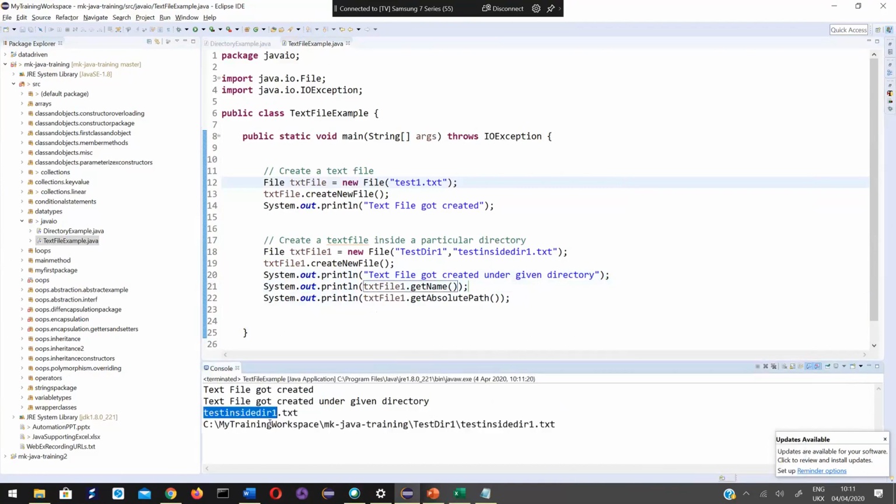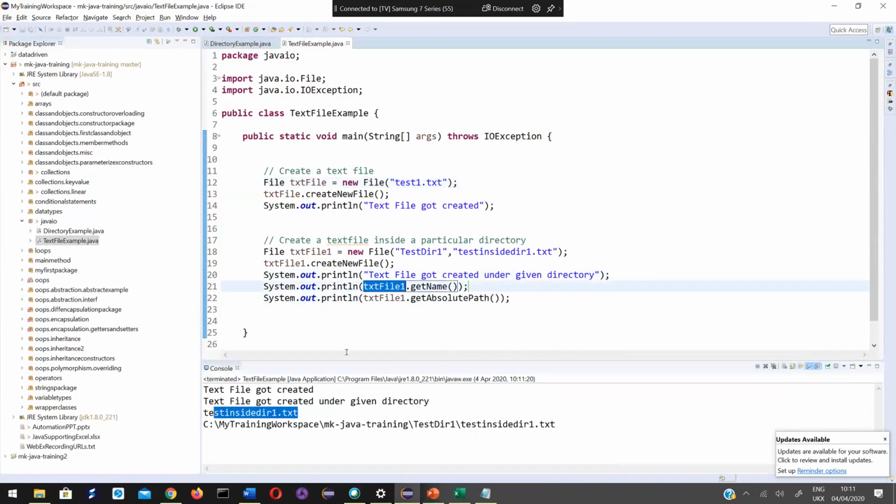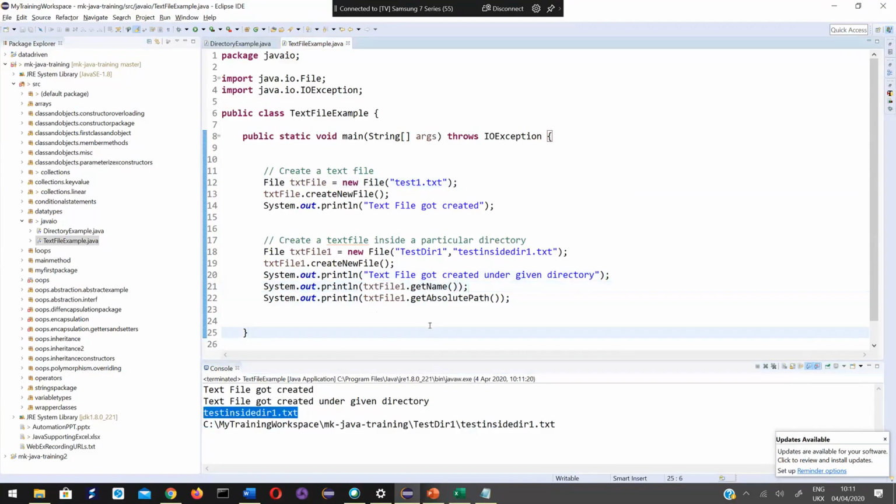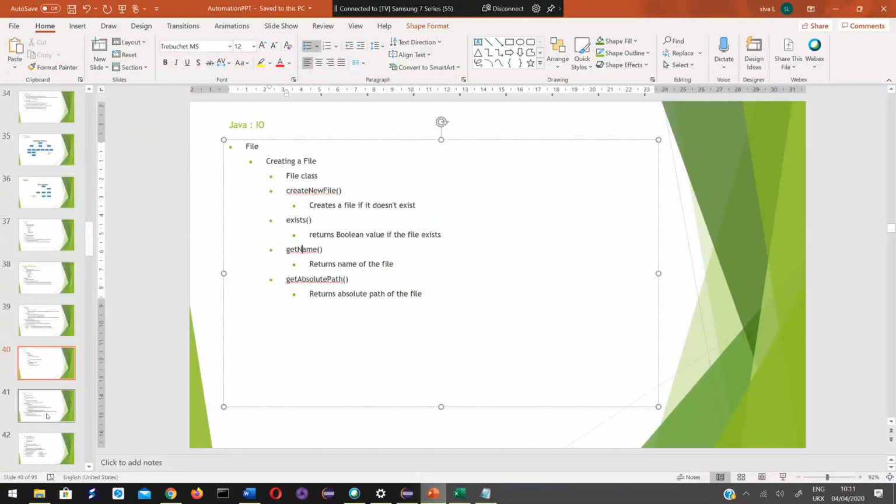Name is test1.txt inside dir1, right? So when I call this method on this object, it returns the name of the file. This is about the File class. Next.